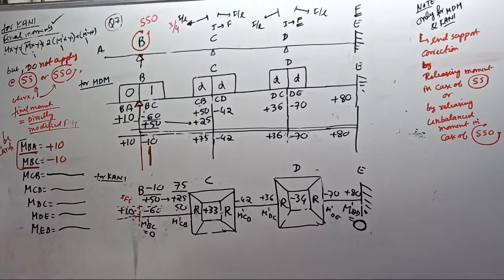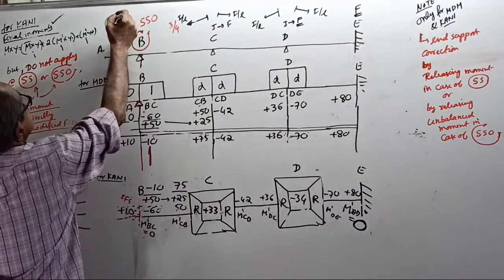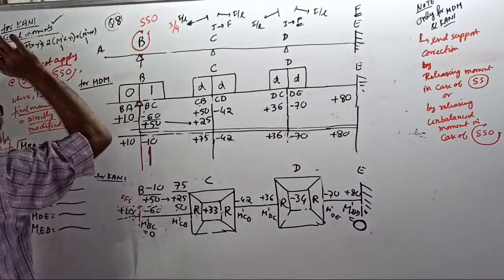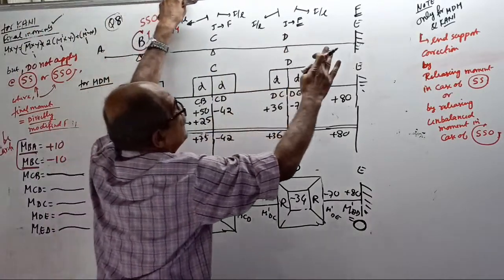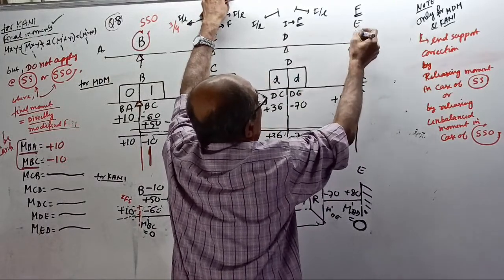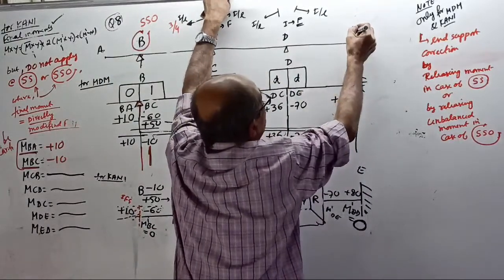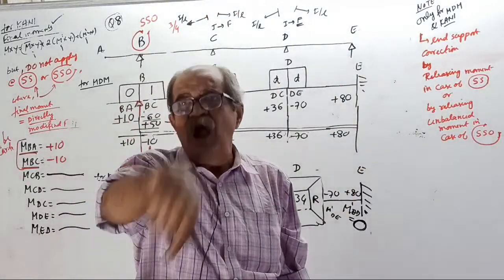Now, shall I go to question number 8? Question number 8. Okay, start. Question number 8 is left side overhang, but right side is simple support. You can make out, I am covering each and every type. Once I finish the 9 questions, a 10th case is not there.